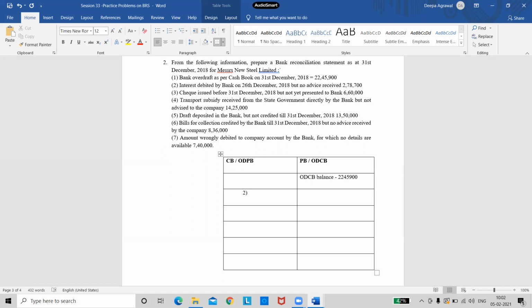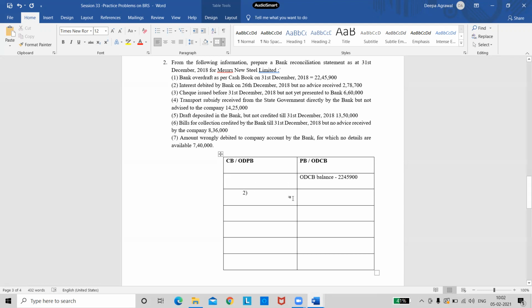It says interest debited by bank on 26th December, but no advice received. What does this transaction mean? Interest debited by bank, but no advice received. So which book has recorded this entry? Passbook, ma'am. Yes, so that means passbook has recorded this entry, but we did not receive any information, so we did not record it in the cash book.